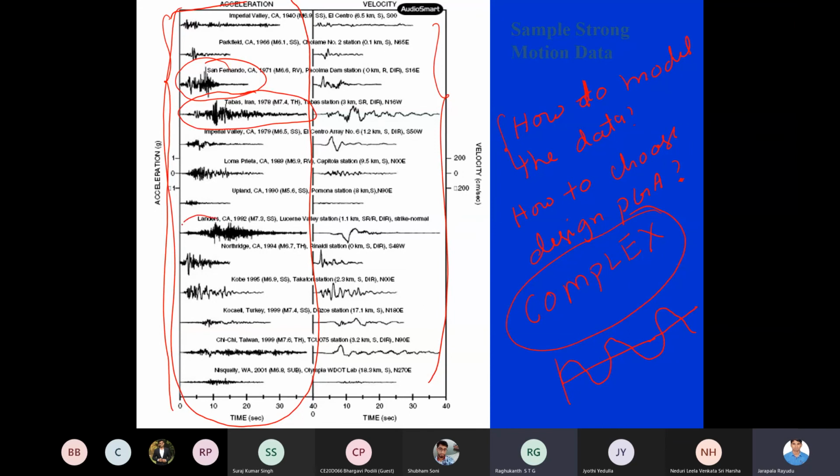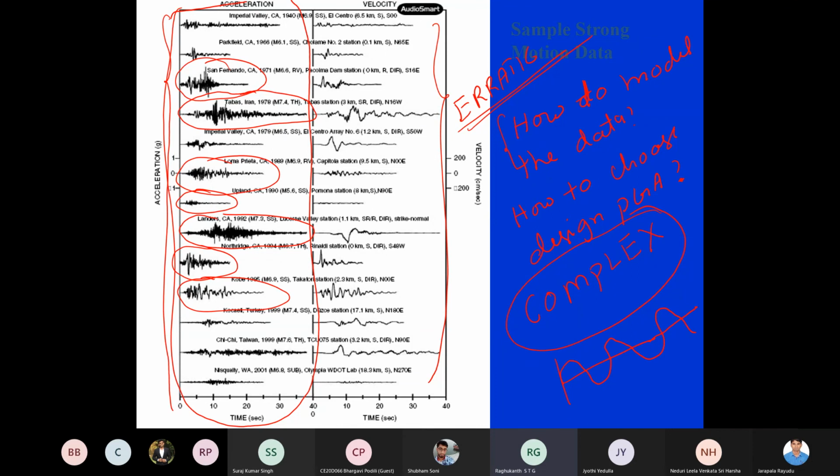Each time history you look at looks entirely different. This one has some duration, this has a long duration, that has a small duration. It is complex, and the exact word to represent it is erratic. You don't know what type of functions they are. They are not looking like sinusoids either.